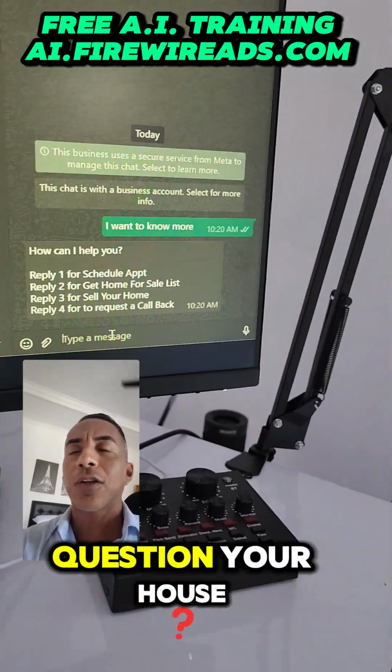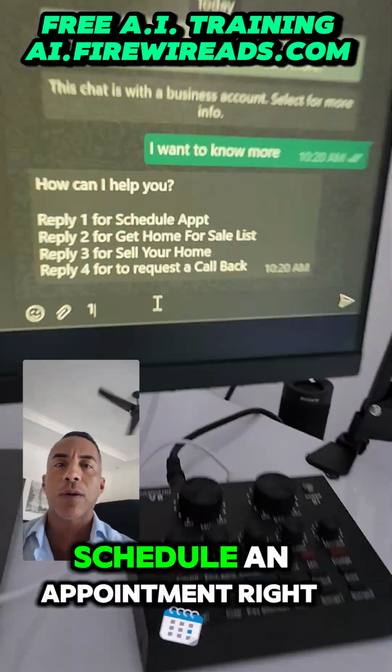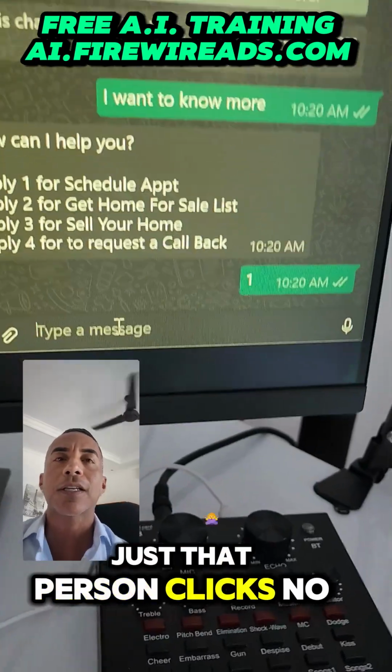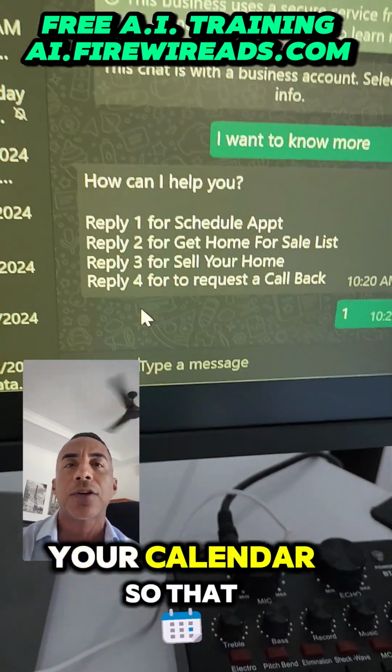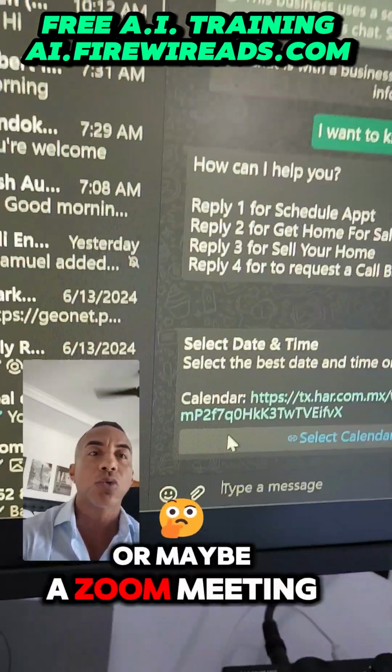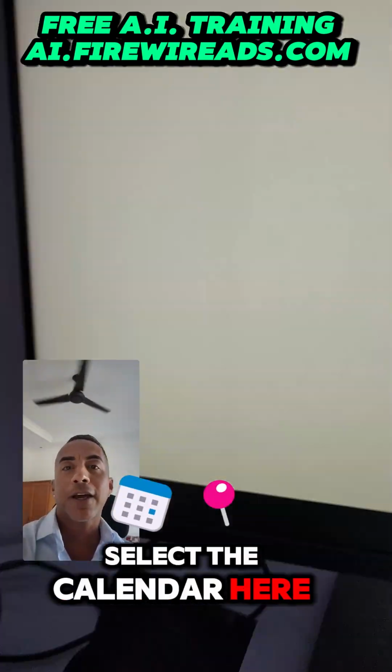Schedule an appointment, ask a question on your house, blah, blah, blah. Let's say you want to schedule an appointment right there. Just that person clicks number one, and then it's going to fire off the automation again, sending a link to your calendar so that they can get more information, or maybe a Zoom meeting or something. Select the calendar here. Now here goes the calendar.